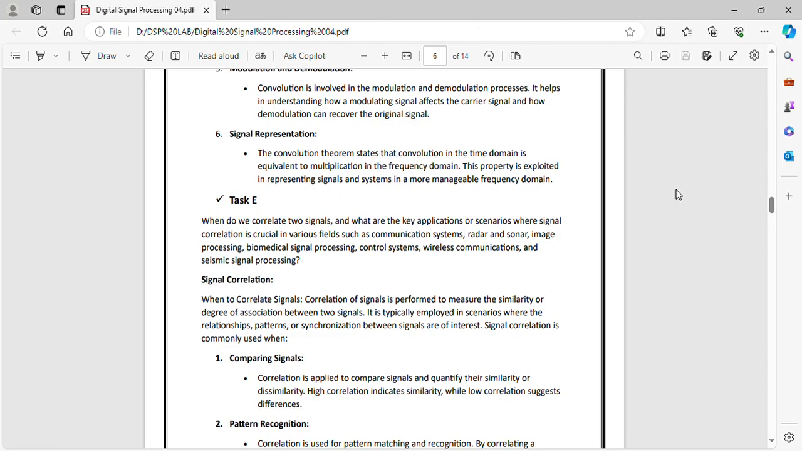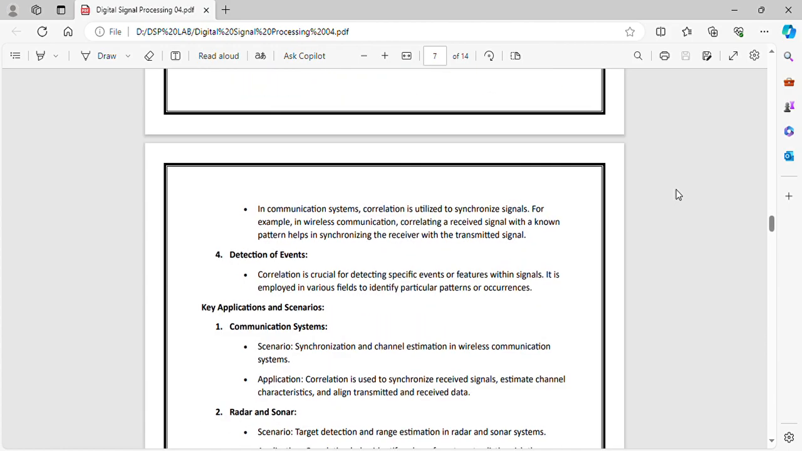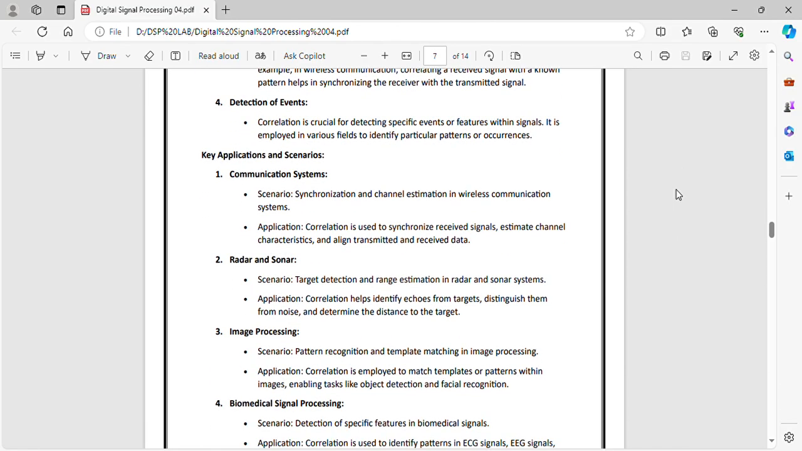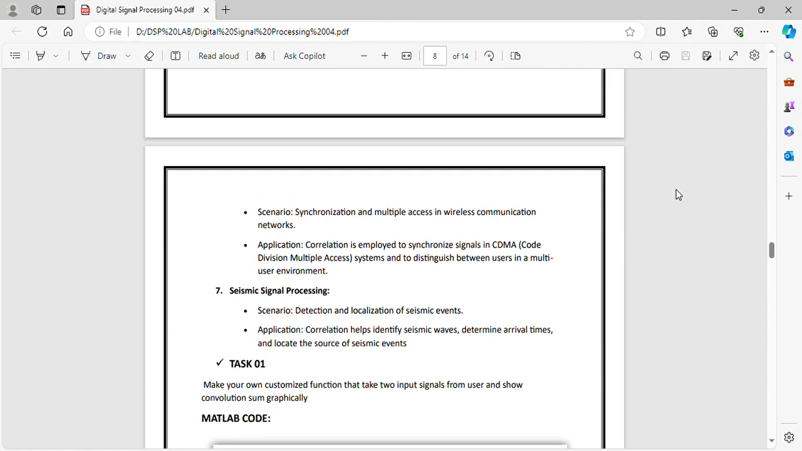Correlation of signals is performed to measure the similarity or degree of association between two signals. It is typically employed in scenarios where the relationships, patterns or synchronization between systems are of interest. Signal correlation is commonly used in comparing signals, pattern recognition, synchronization, and detection of events, while the key applications and scenarios are communication systems, radar and sonar, image processing, biomedical and control systems, and seismic signal processing, as shown below.